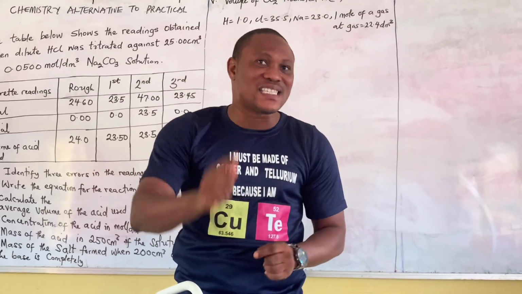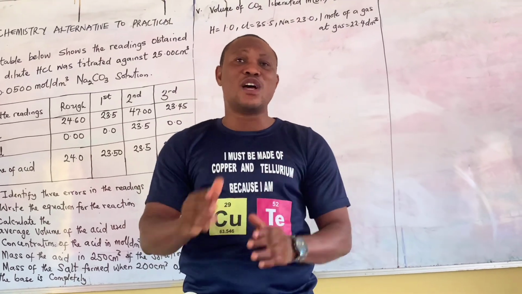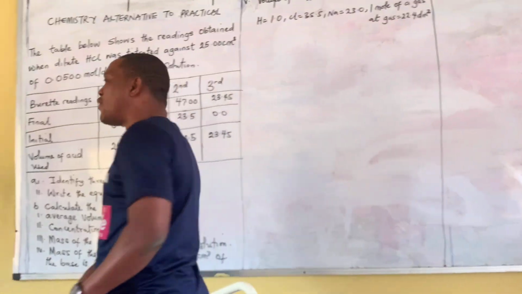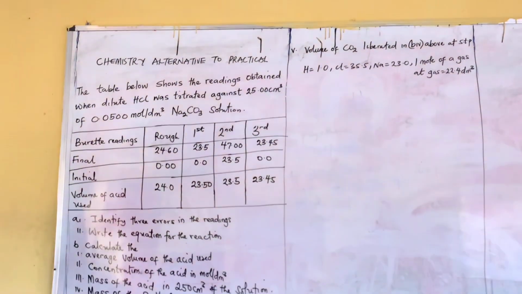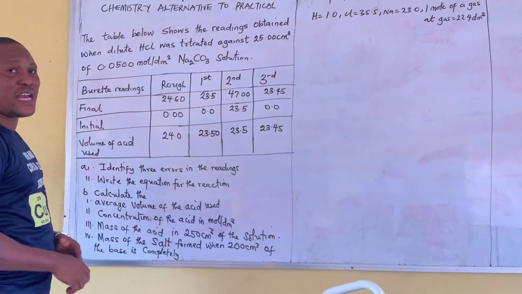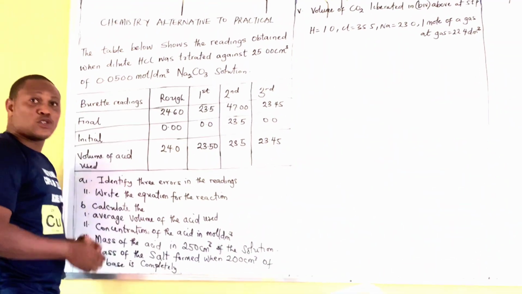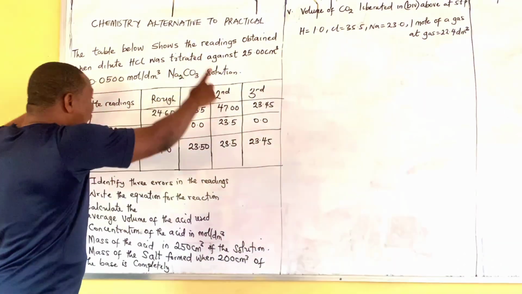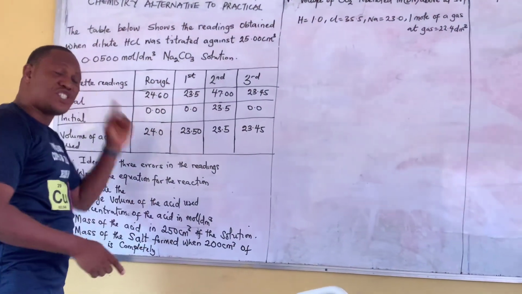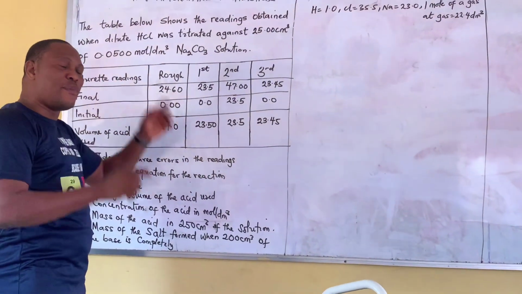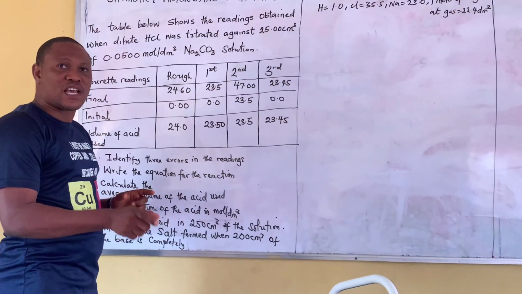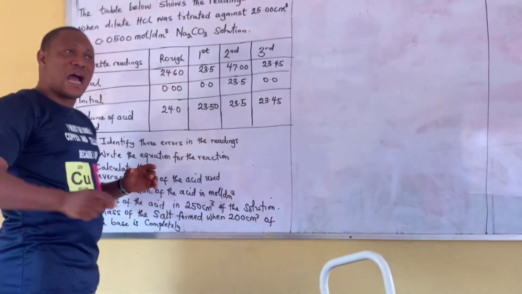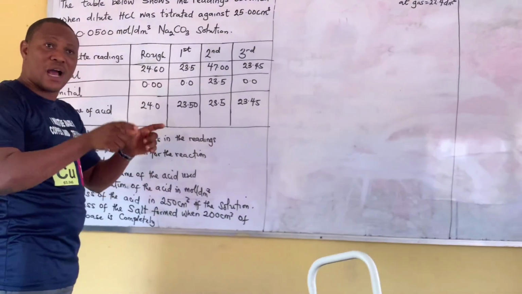If you are writing GCE, for people that are chatting me for chemistry, I'm not saying this is the exact question, but we are just giving you the prototype of what to expect. So let's see this question and let's solve. You can be given a question like this, where they are giving you a table. Sometimes they will not give you a table. That's why I said go to my channel. There are questions for GCE that I gave a table, and there are questions on GCE that I did not give a table. Check the comment box section. I'm going to drop the other GCE questions I have solved so that you can go through them too and try to learn from them. I'm going to drop the link there.